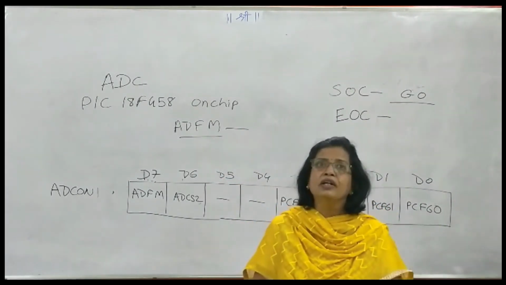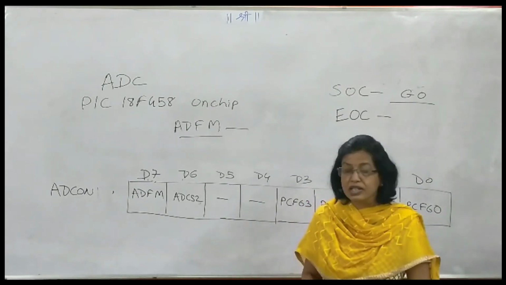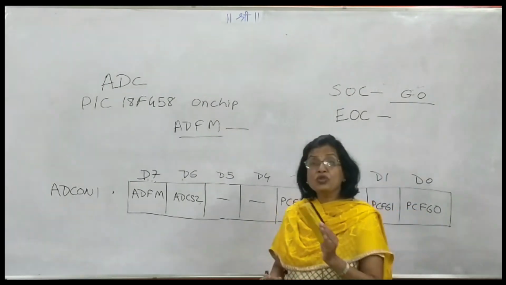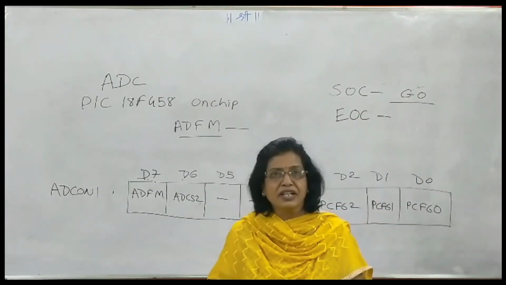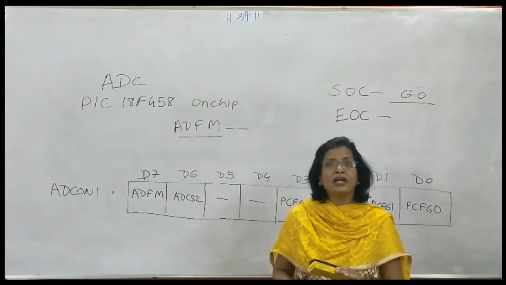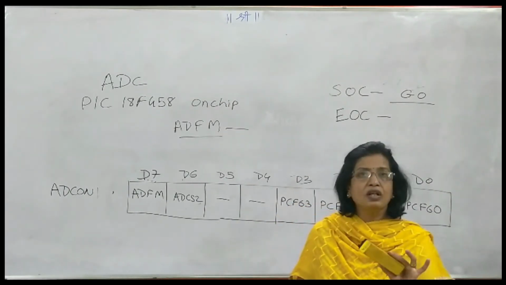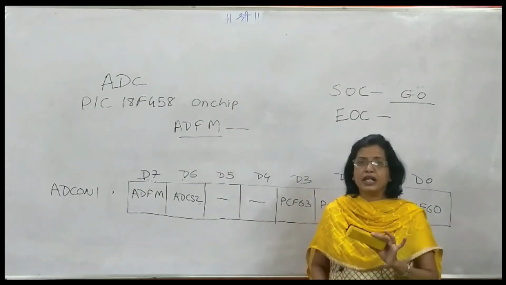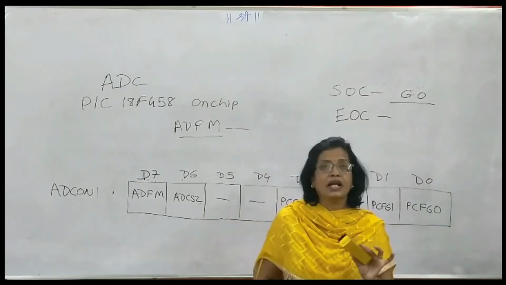It means that the least significant 6 bits of ADRESL are 0. That means the most significant register will be having the higher bits of the 10-bit result. If this bit is equal to 1, then the most significant bits of ADRESH are 0. That means the lower 2 bits of ADRESH will have the most significant bits of the result, that is D8 and D9.